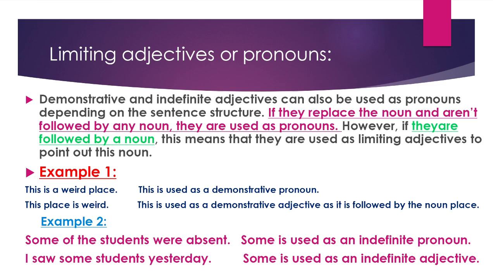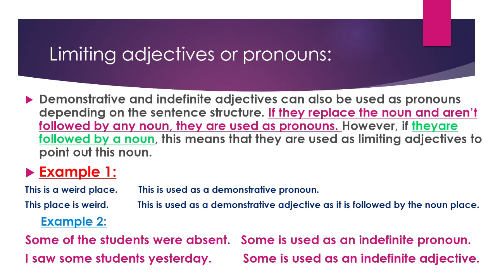When I say in example 1, this is a weird place. So this is used as a demonstrative pronoun. Why? Because it's followed by the verb is and no noun after it. So sure, it is used here as a pronoun.